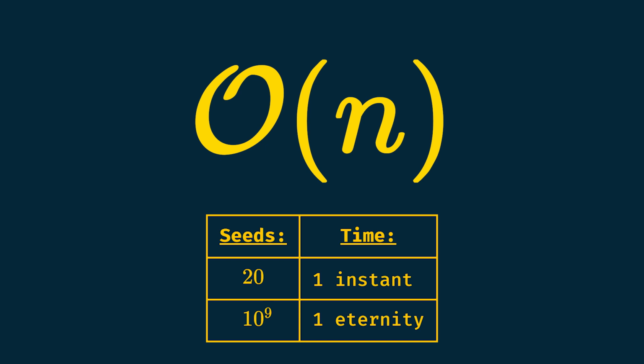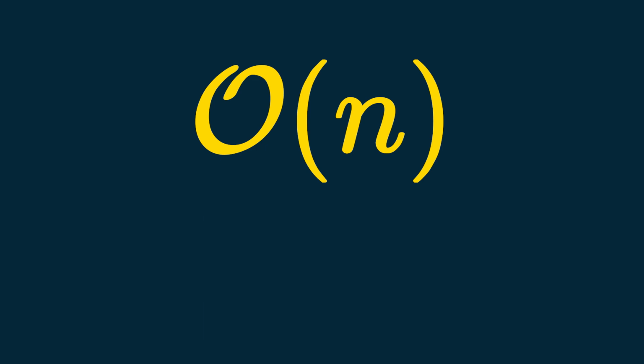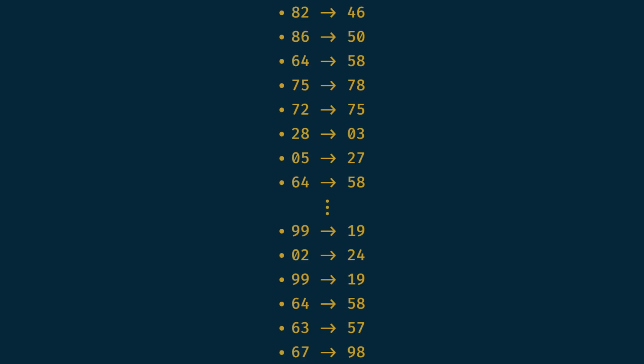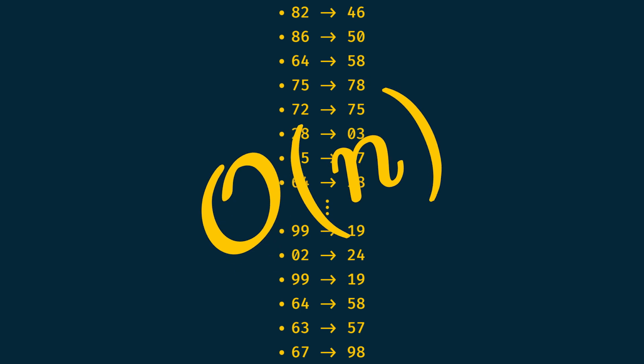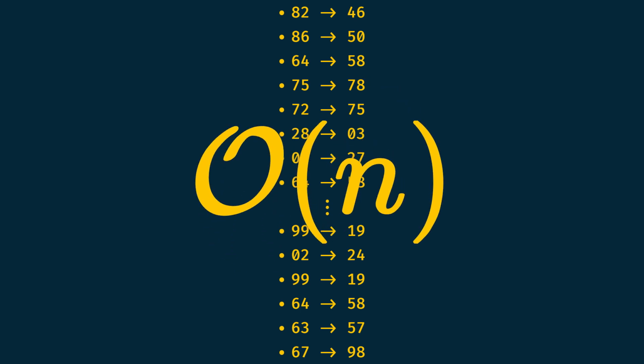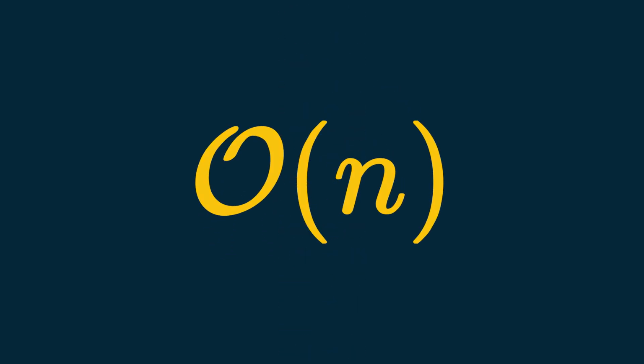But here we multiply the input size by 50 million. Are there good ways to optimize an algorithm that is already linear? We cannot lie to ourselves. By the way the problem is stated, if we have n inputs, we must at least test all our input seeds to find the minimum location. Thus, the algorithm must be at least in big O of n. And when n is 1 billion, that's a lot of time.